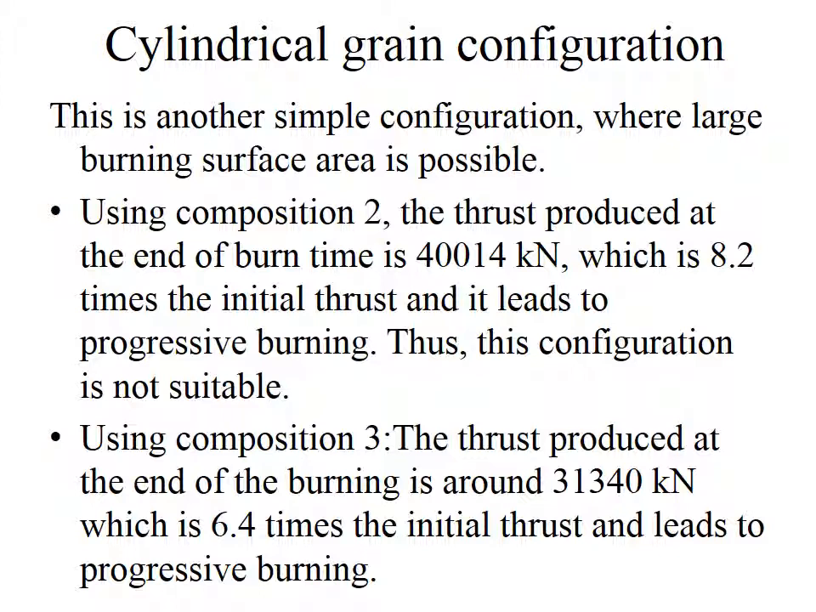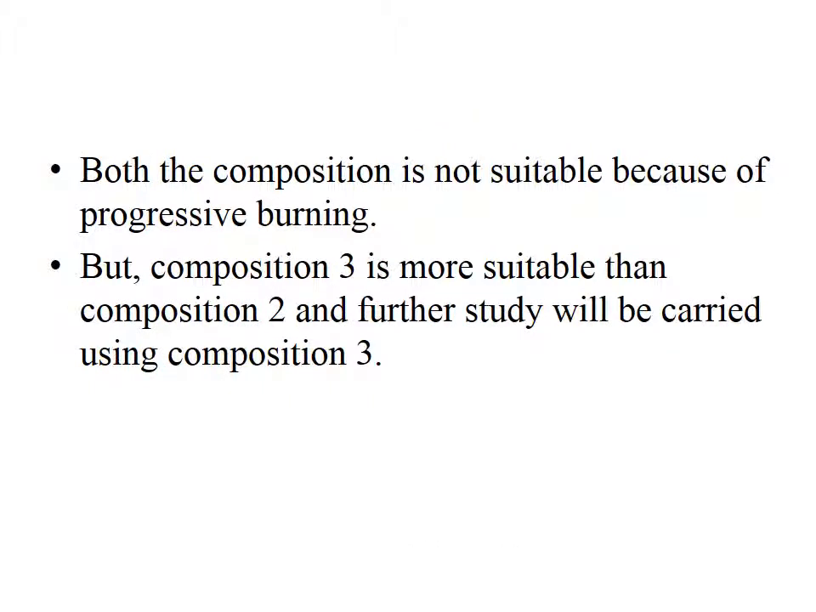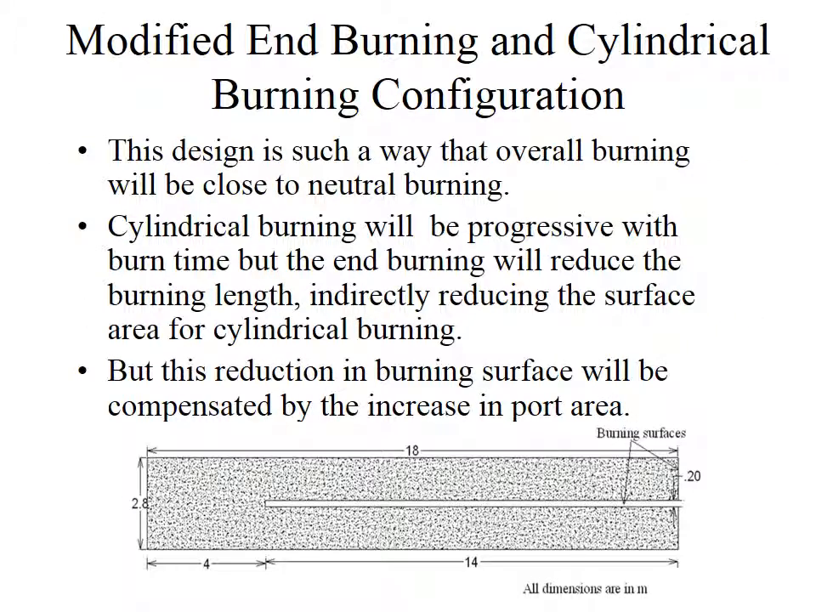Using composition 3, the thrust produced at the end of the burning is around 31,340 kilonewton, which is 6.4 times the initial thrust and leads to progressive burning. Both compositions are not suitable because of progressive burning, but composition 3 is more suitable than composition 2, and further study will be carried out using composition 3.